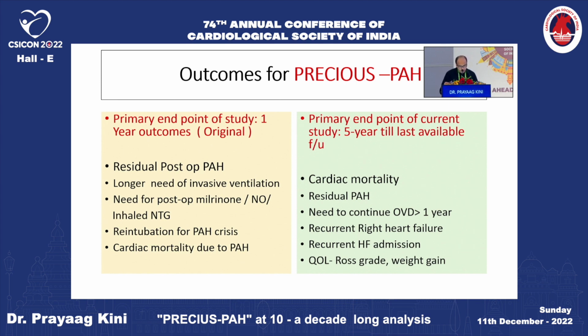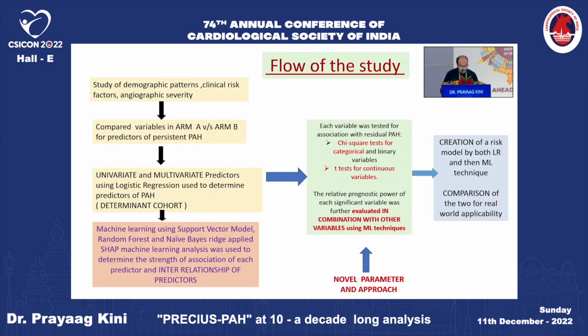In the current study, we followed patients for up to 5.4 years, till the last available follow-up. We looked at these parameters: cardiac mortality, residual PH, need to continue oral vasodilator for more than 1 year because of residual PH, recurrent heart failure admission, and the Ross grade. This is the flow of the study.